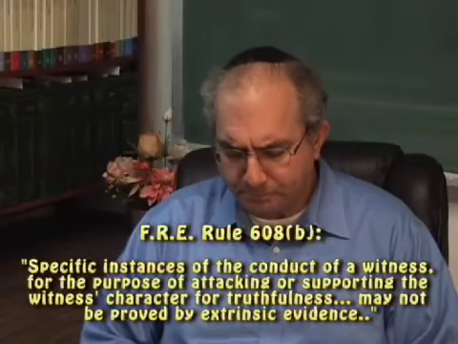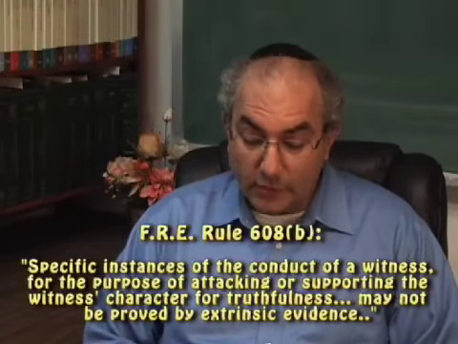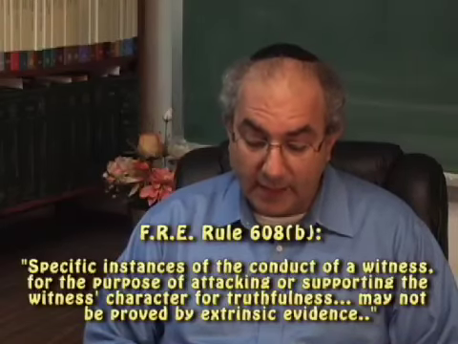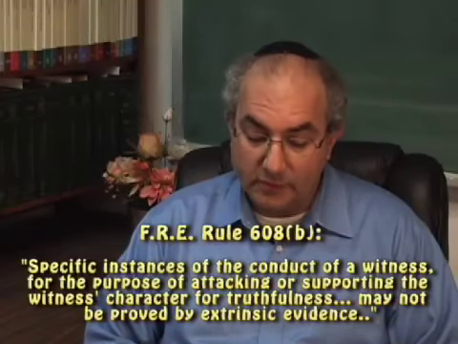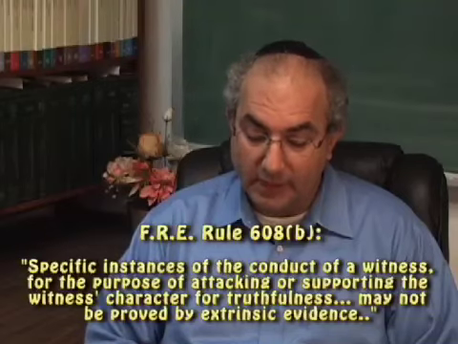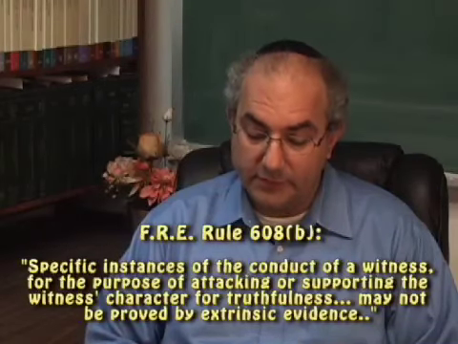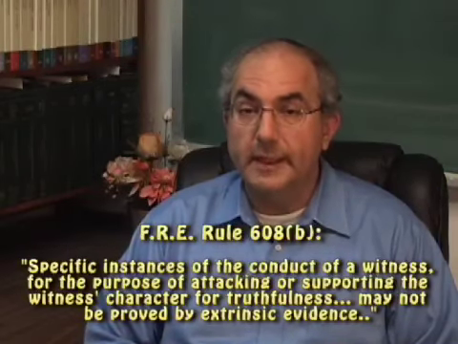So the hearsay rule presents one problem, but the rules of evidence present a second problem. Even if it weren't hearsay, you can't prove specific instances of conduct in this fashion. Let's take a look at Rule 608B. Rule 608B says, specific instances of the conduct of a witness for the purpose of attacking or supporting the witness's character for truthfulness, other than conviction of crime as provided in Rule 609, may not be proved by extrinsic evidence. Stump's testimony is extrinsic evidence. We can't prove specific instances of conduct by extrinsic evidence.